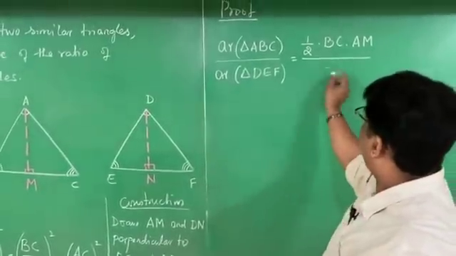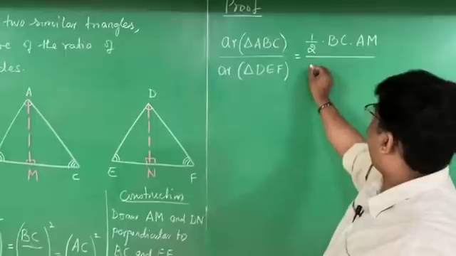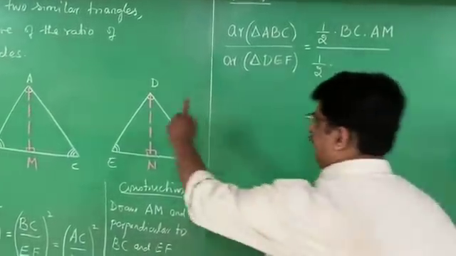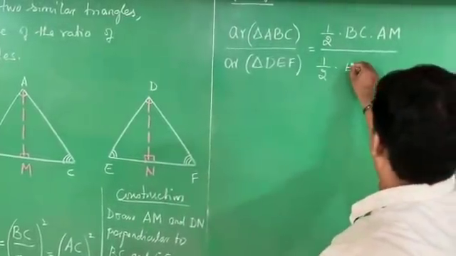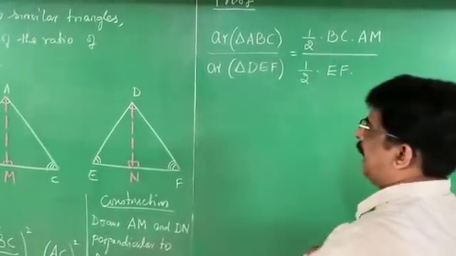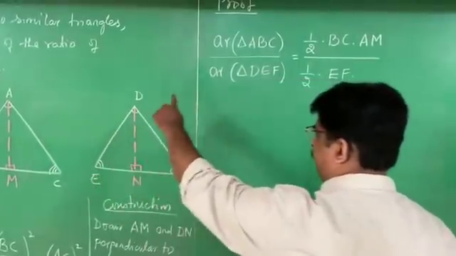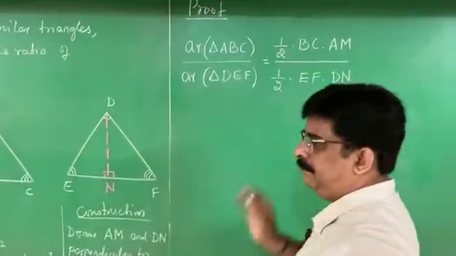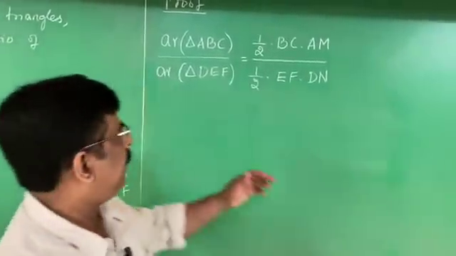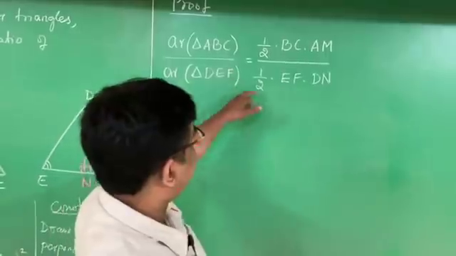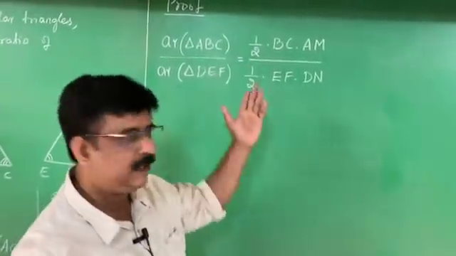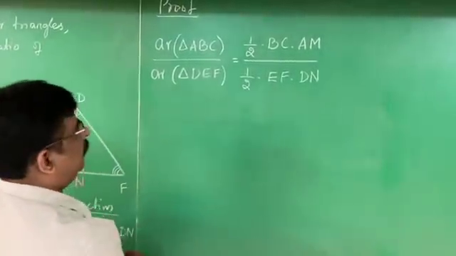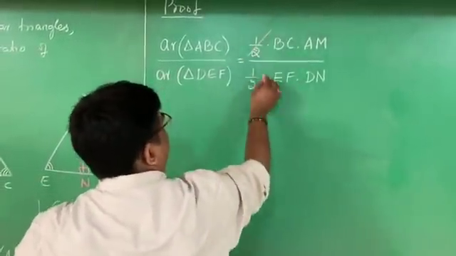Divided by area of triangle DEF, half into, what is the base of the triangle DEF? EF. And which is the altitude of triangle DEF? That is DN. See how simple it is. Area of triangle ABC by area of triangle DEF is equal to half into, then you can easily understand something is going to get cancelled. It is a common factor, half.